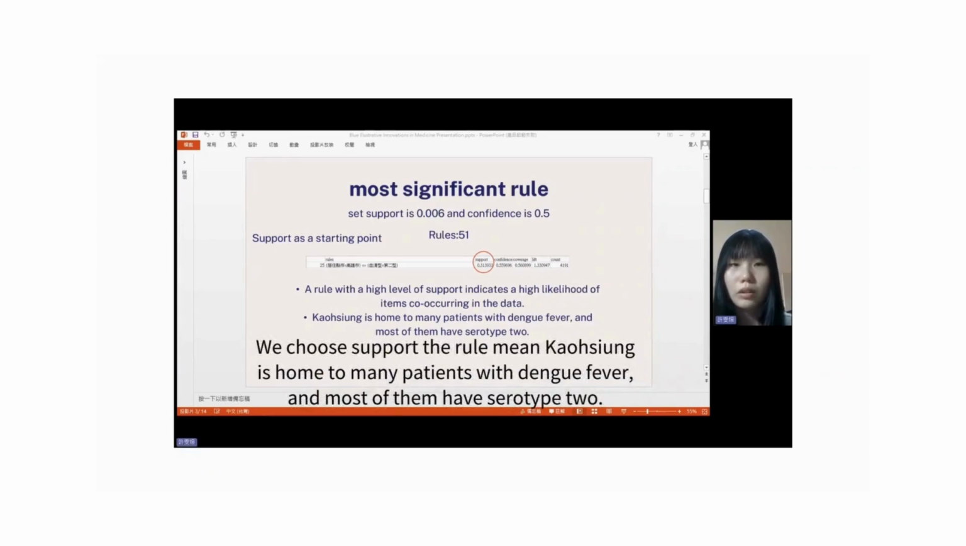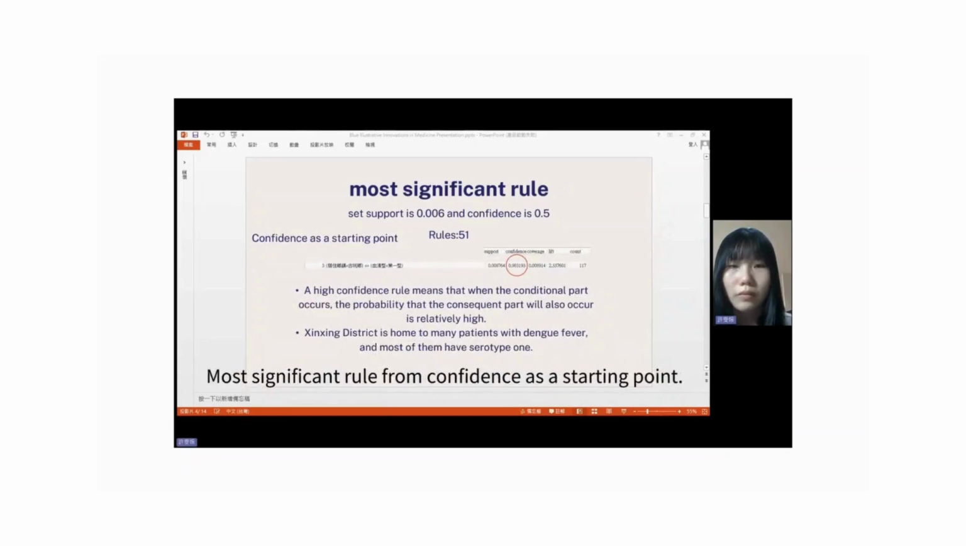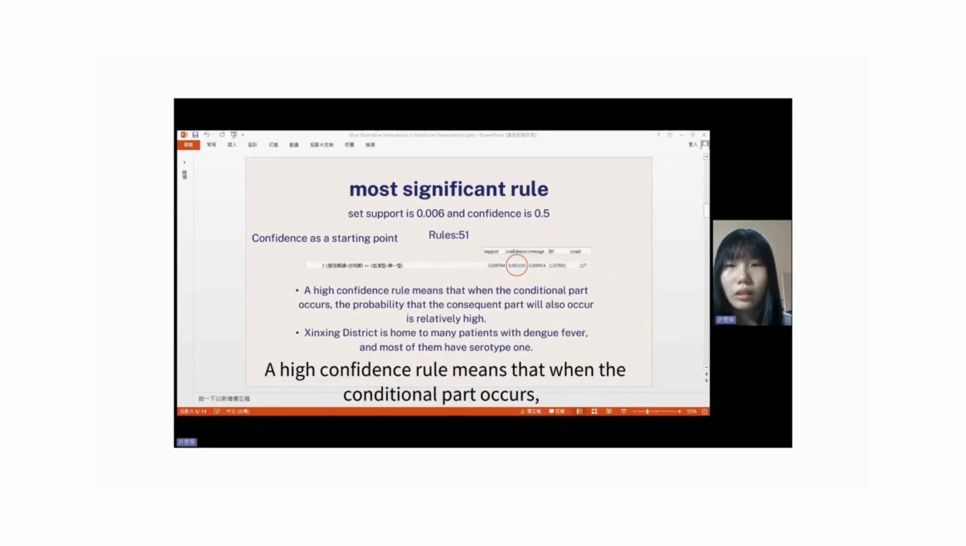We choose support. The rule means Caution is prone to many patients with dengue fever, and most of them have stereotypes. Most significant rows from confidence are taken as a starting point. A high confidence row means that when the conditional part occurs, the probability that the consequent part will also occur is relatively high. We choose confidence.